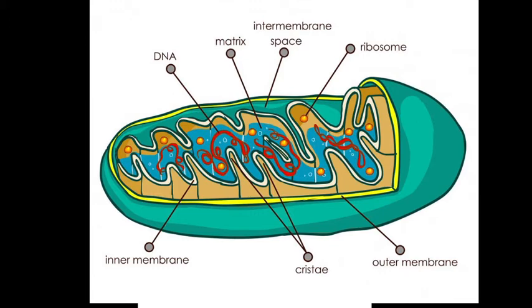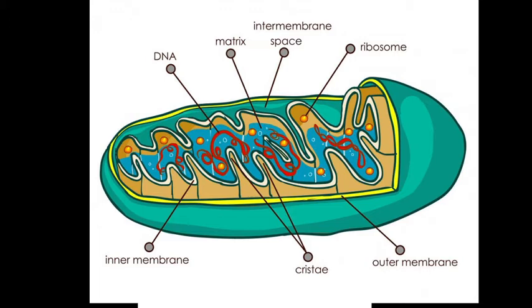Okay, what is mitochondria? These are the cellular organelles termed the powerhouse of the cell. We call mitochondria the powerhouse of the cell. Okay, and these are bounded by a double membrane. The outer membrane is smooth while the inner membrane is thrown into folds called cristae. Okay, these cristae increase the area of cellular respiration. As we said earlier, single cell organisms also respire. Mitochondria have a layer of cristae which increase the area of cellular respiration.